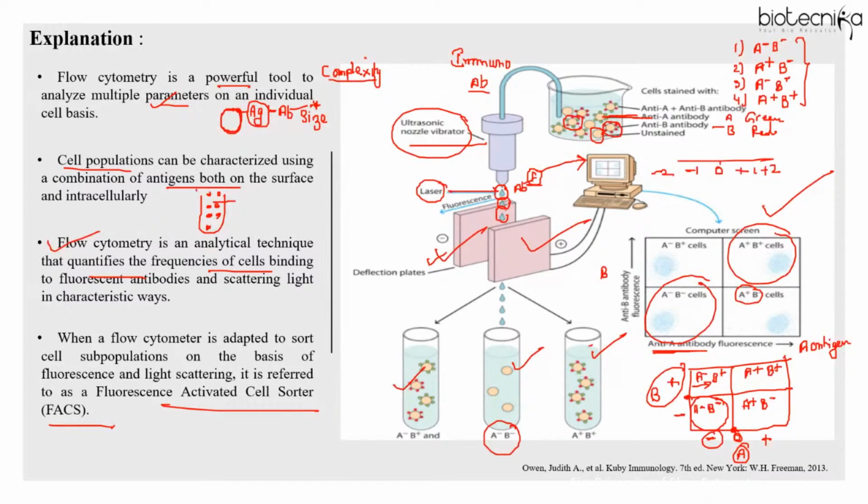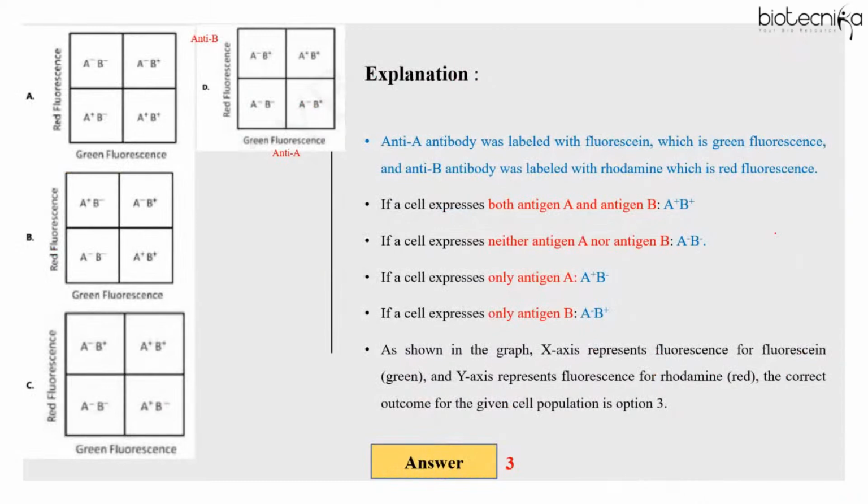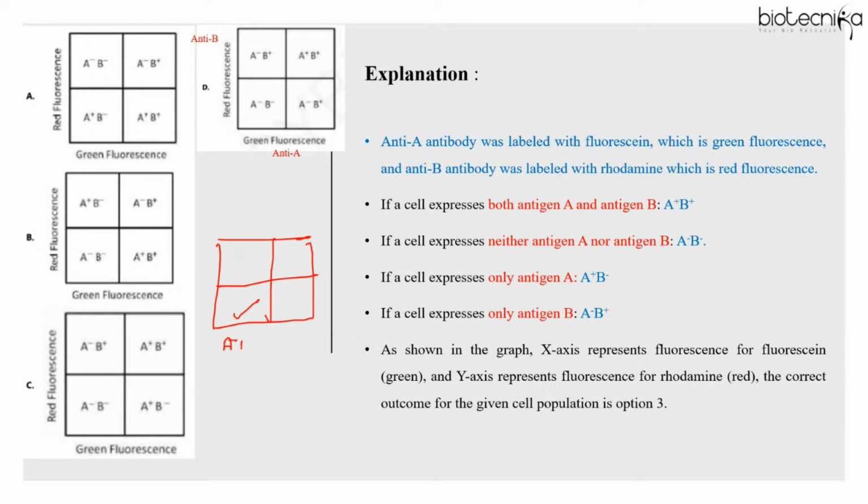Now, in the exam, they can give you any marker, any fluorescent dye, anything they can mention to you. But the question is based on the same concept. Here 4 dot plots are given to us. Out of 4, always remember this one will be double negative and this one will always be double positive. So first you can check for double negative and double positive. Here, this is wrong because double negative should be here. In B, double negative is here. Then check for double positive. It is not there. That means B cannot be the answer.